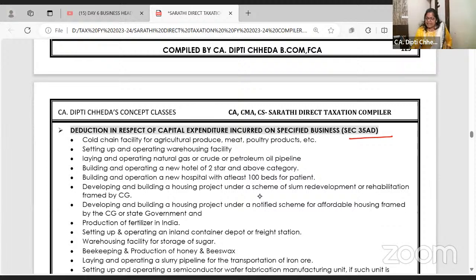35 AD, specified businesses. India is growing like anything in the last 10 decades, and in the coming 10 decades, it's India only, to be honest, right? Many times I say this. Now, how, ma'am? How many of you have experienced that earlier all the airports were small? Hyderabad had a very small airport called Begumpet Airport. Now we have a huge airport at Shamshabad. Like this, all the airports are getting bigger and renovated, right?